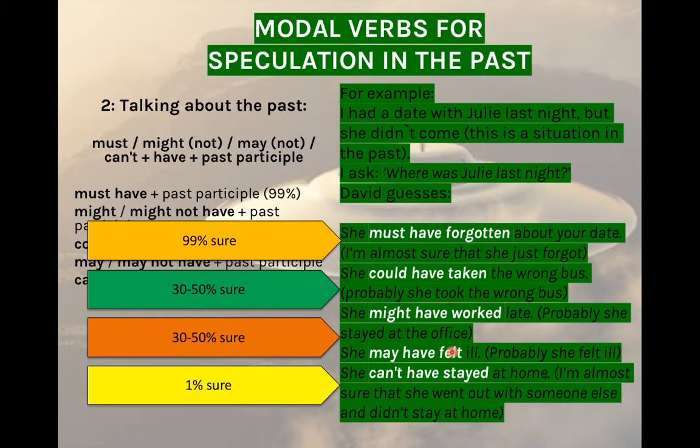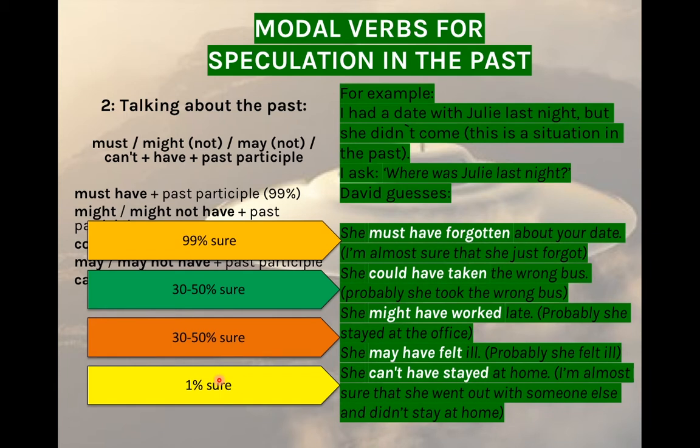And finally, he says that she can't have stayed at home because he is 99% sure that she didn't stay at home. She went somewhere else and she didn't come to the date. He has a degree of certainty of 1% that the reason why she didn't come to the date is that she was at home. But he is almost sure that she was somewhere else.